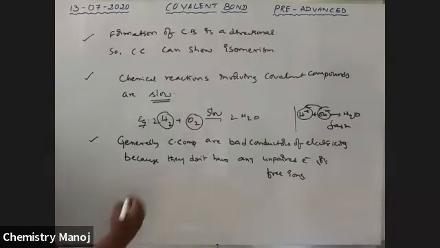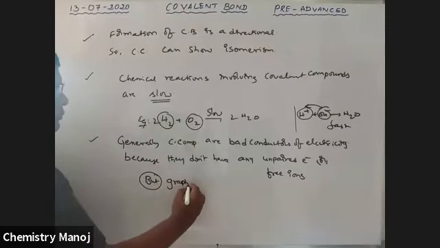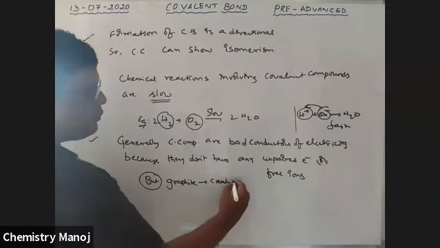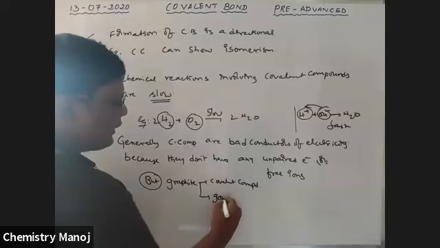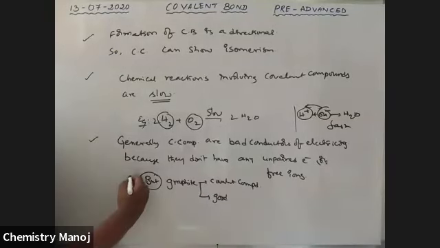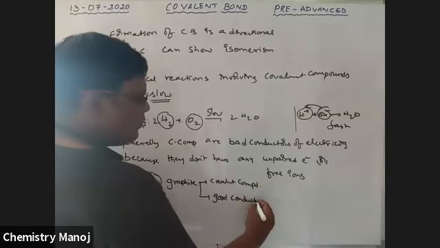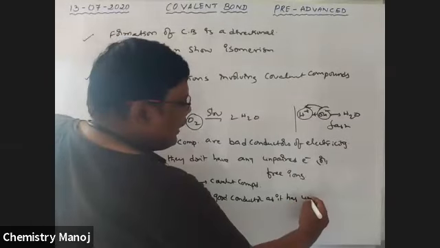But graphite, it is a covalent compound, but it is a good conductor. It is an exceptional case. It is a good conductor as it has unpaired electrons.